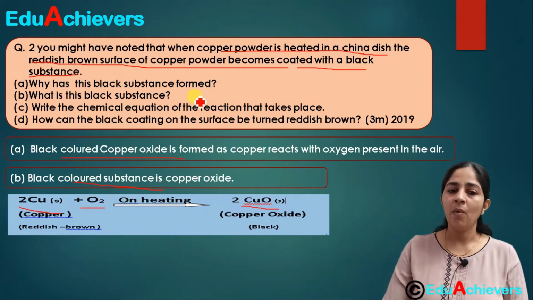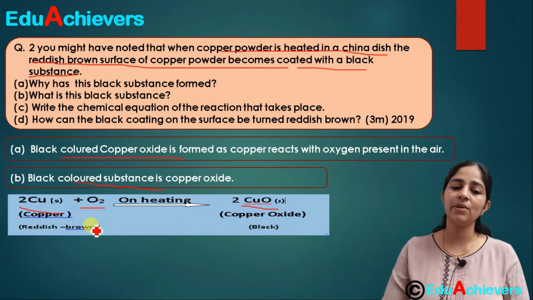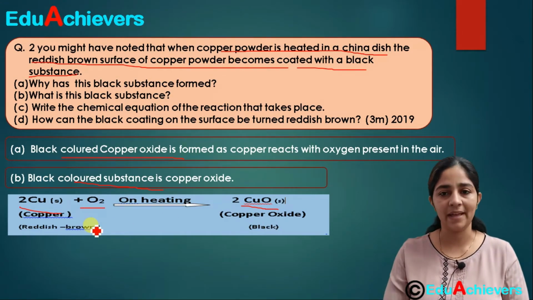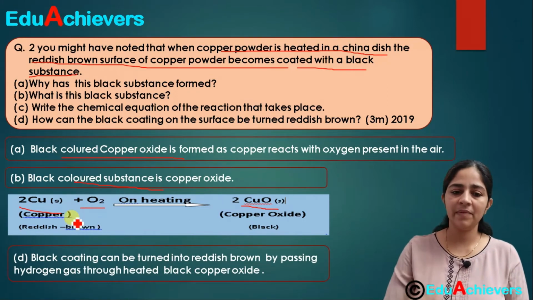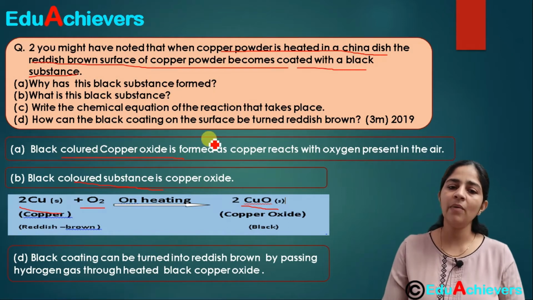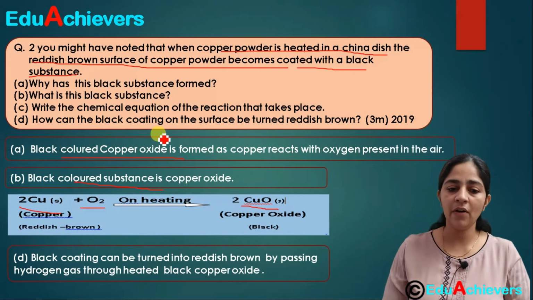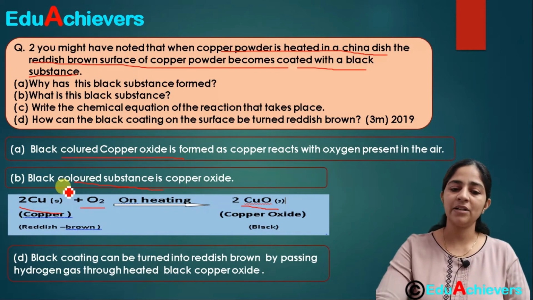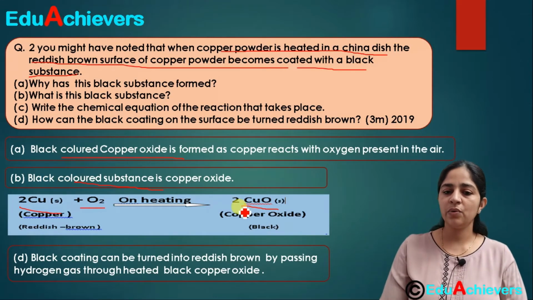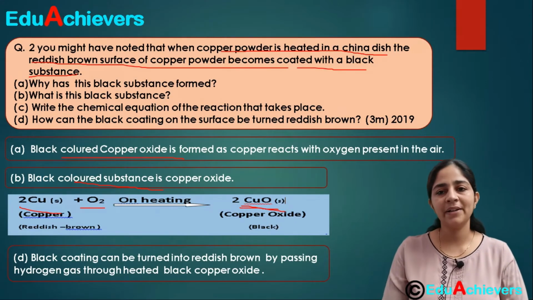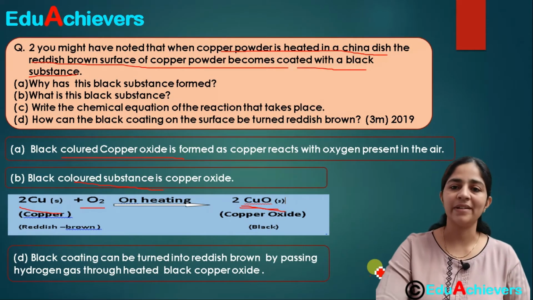Okay, and this was, why has this formed? This black colored copper oxide is formed because copper has reacted with the oxygen from the air. Okay, the third part is this reaction. We have given the reaction, and the fourth part is how can the black coating of that surface be removed or changed back to reddish brown of copper. So the same reaction which we have seen in the previous, that when on passing hydrogen through this copper oxide, it will change back into copper plus water, which we have seen in the previous question as well.